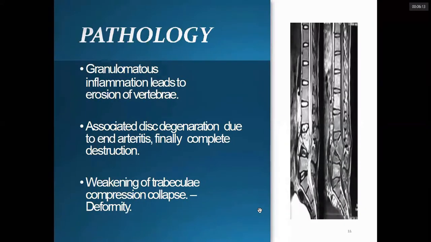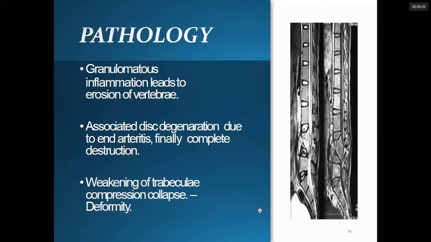And ultimately there is granuloma formation with caseation, caseous necrosis, and in the adjacent discs degeneration occurs due to endarteritis. The vessels, the arterioles, are end arteries. So when they are obliterated, there is ischemia around the discs, and this results in destruction.